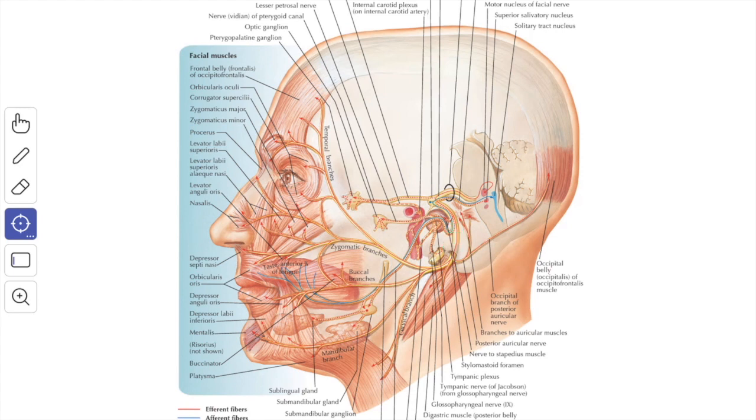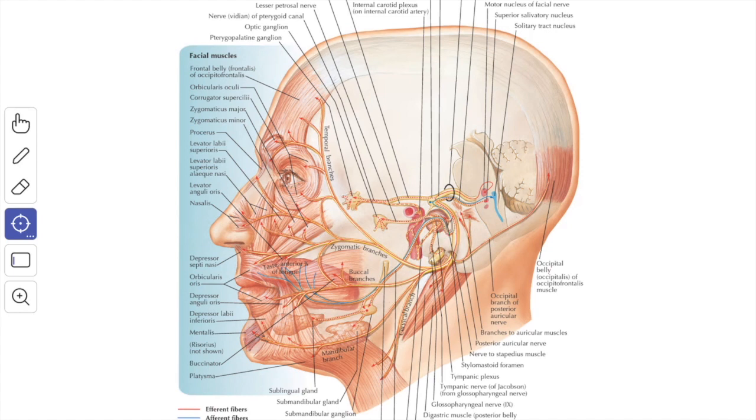In the facial canal, it gives rise to two branches. The nerve to stapedius arises from the facial nerve opposite the pyramidal eminence and supplies the stapedius muscle. The paralysis of the stapedius produces hyperacusis. The next branch is the chorda tympani nerve. It arises from the facial nerve about 6 millimeters above the stylomastoid foramen.